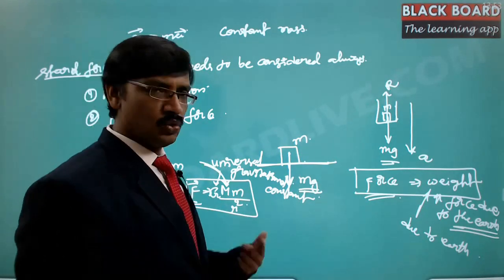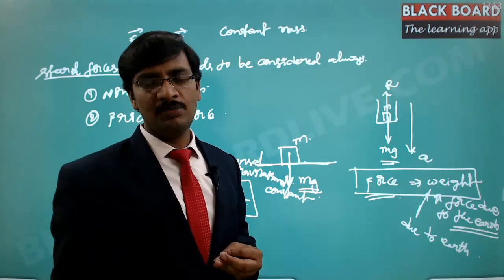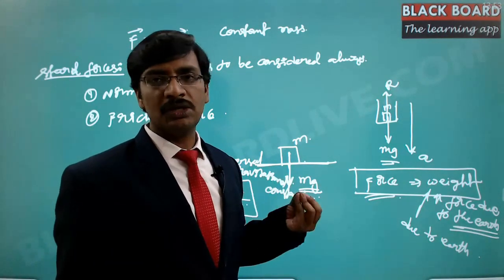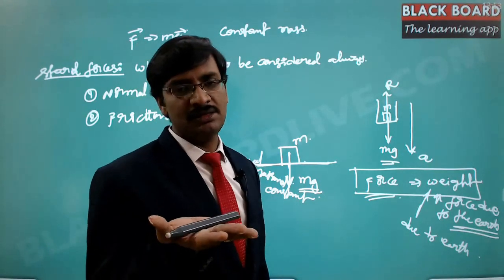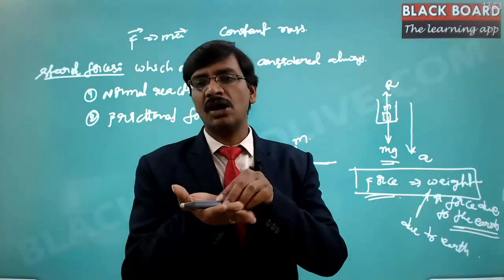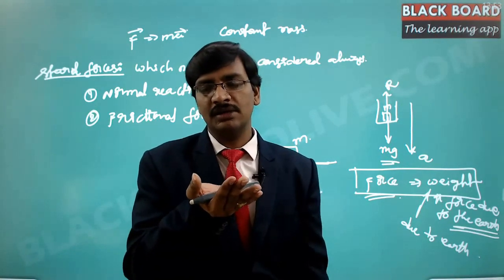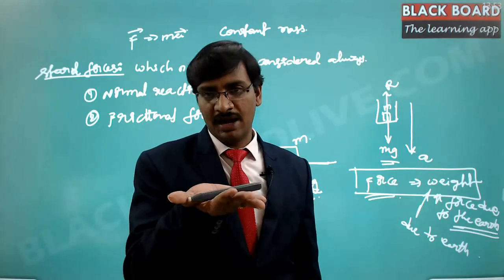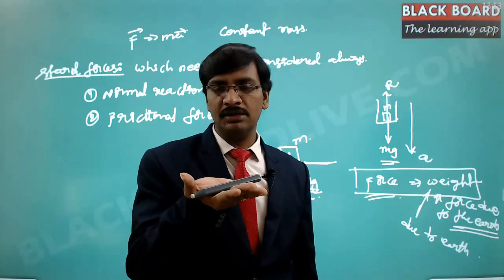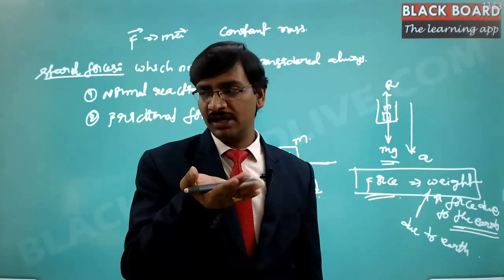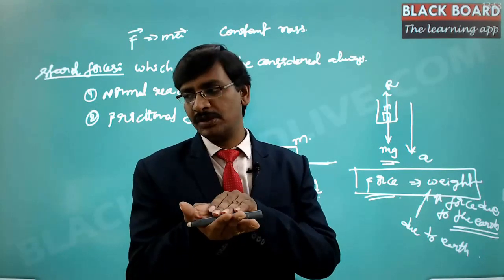Now, as per Newton's third law, if a body has to be under equilibrium, a counter force needs to be applied. Supposedly, if I am holding this pen like this, there is a weight associated with this mass always in the downward direction. With my hand, if I apply a force in the upward direction exactly equal to the weight of this pen, then I will be able to hold this pen at this particular position.